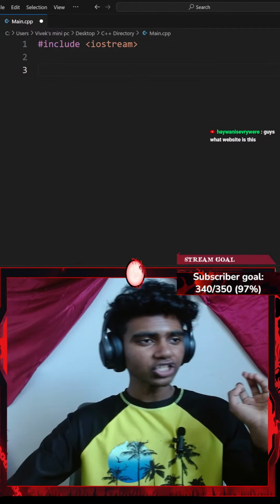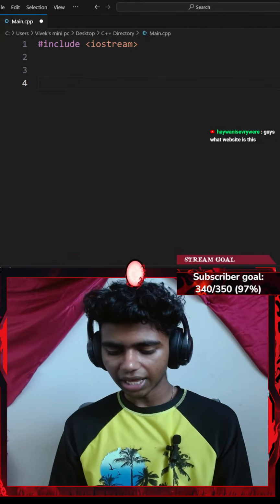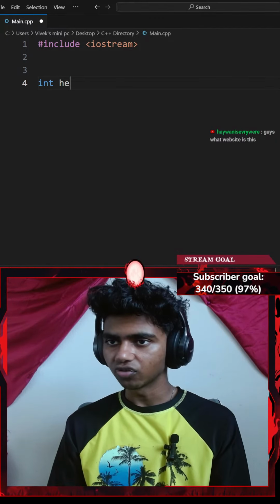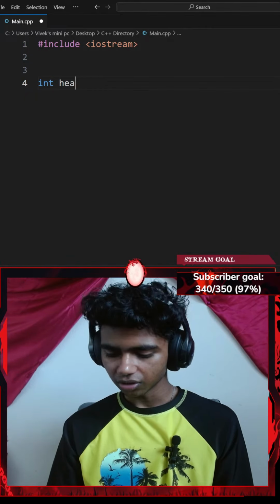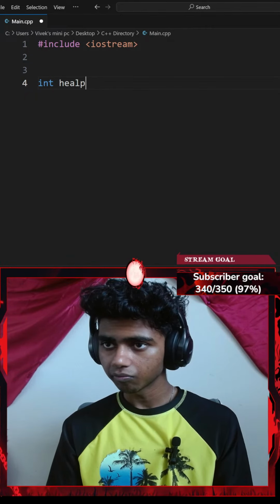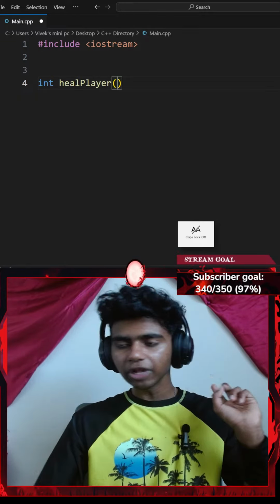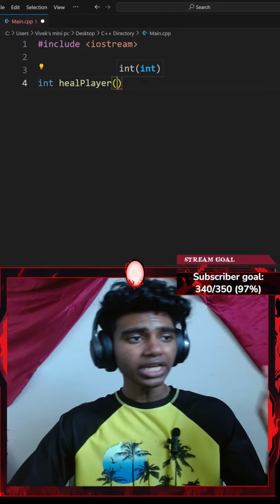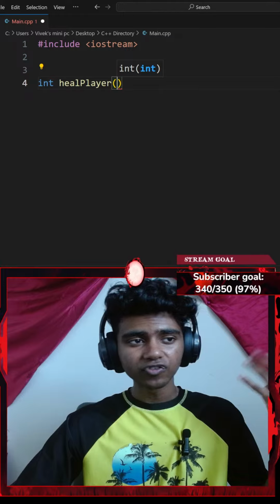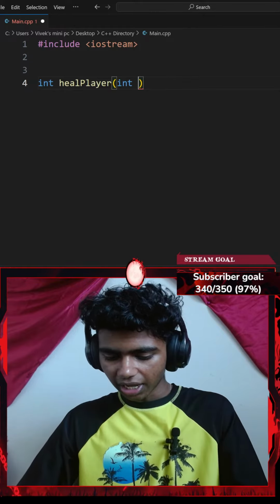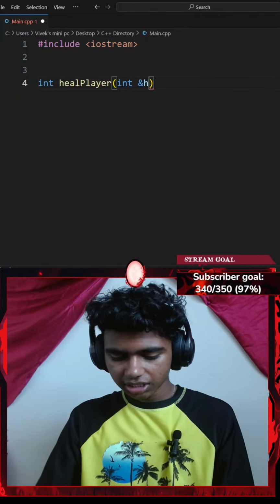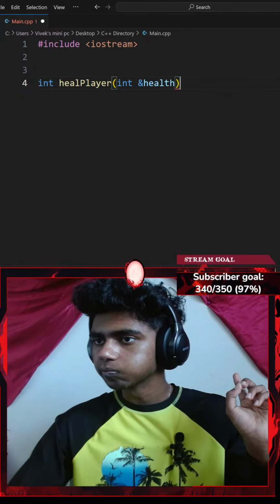Okay, so write a function called healPlayer. So let me go ahead and create a function called healPlayer. My healPlayer function takes one integer parameter by reference called health. So I'll go with something like int &health.